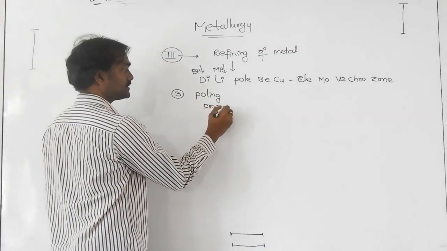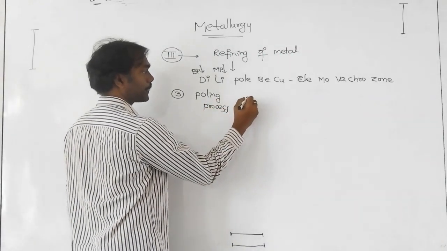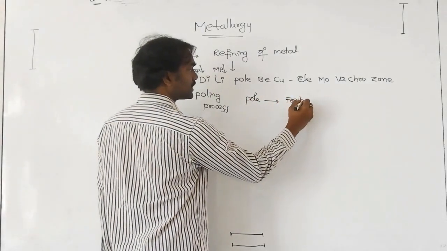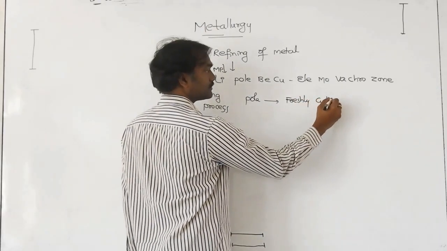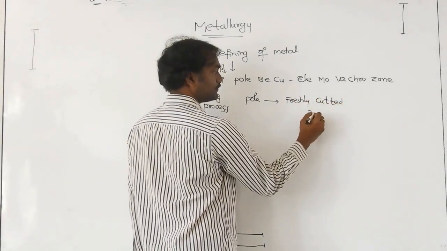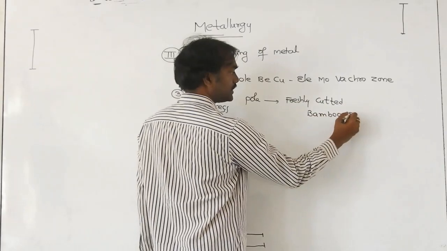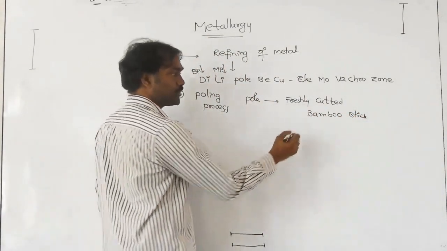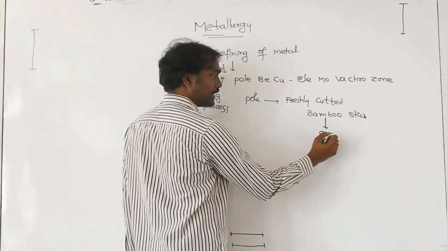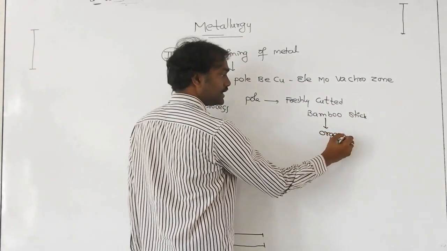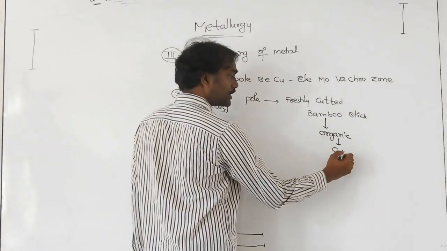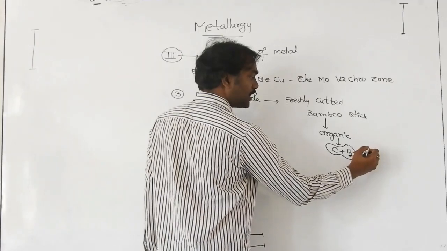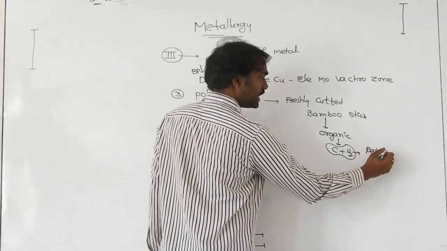So polling process. For this pole, we take a freshly cut bamboo stick. See this stick. So what is bamboo? Organic. Organic means it is made up of carbon and hydrogen. So carbon and hydrogen are what? Powerful reducing agents.